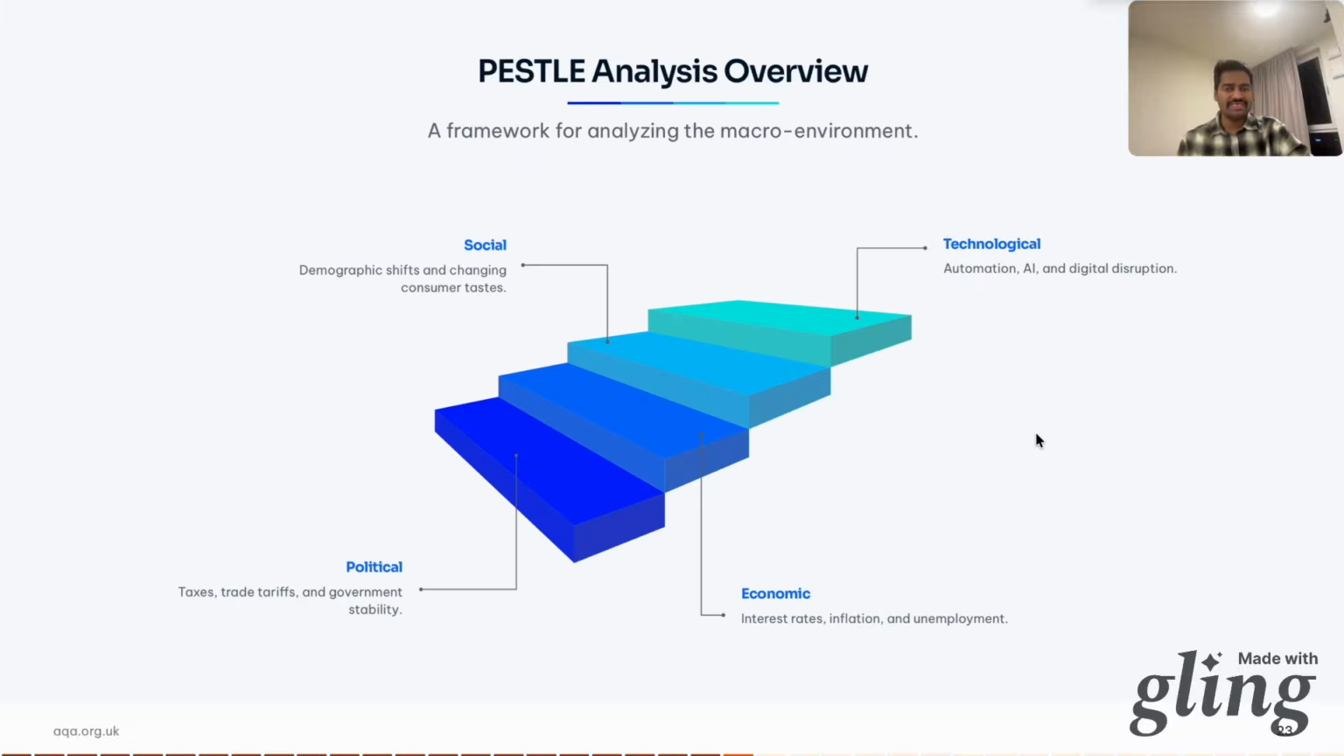Now let's look at PESTLE analysis. Political, economic, social, technological, legal and environmental. All these factors externally affect the business. Businesses don't operate in a vacuum.